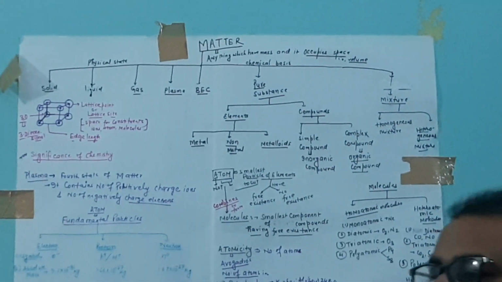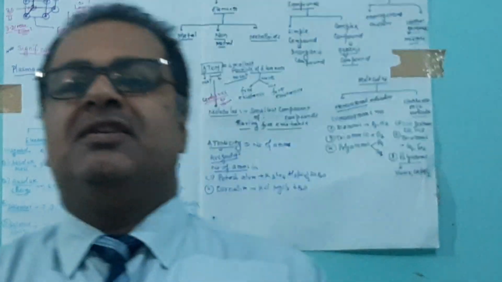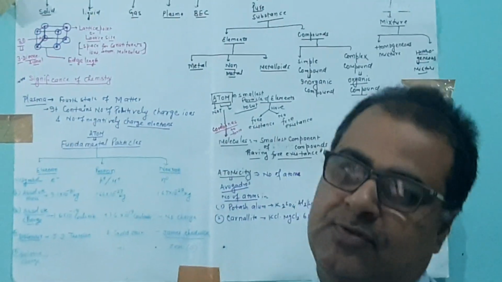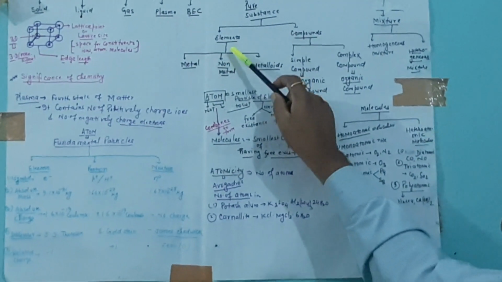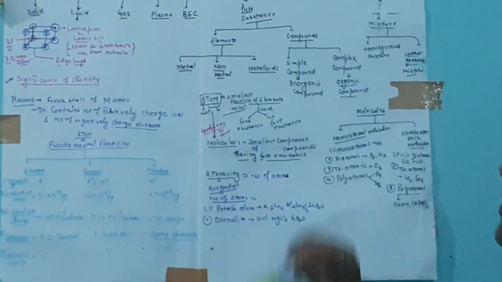Then further, pure substances are those which contain only one type of component. They are further classified into two groups, that is elements and compounds.